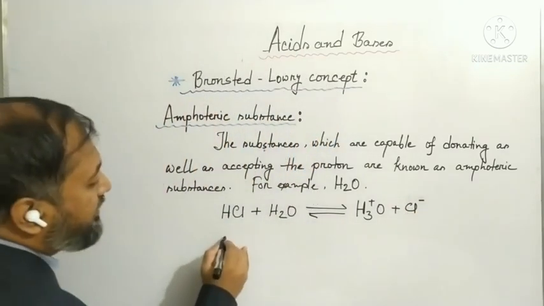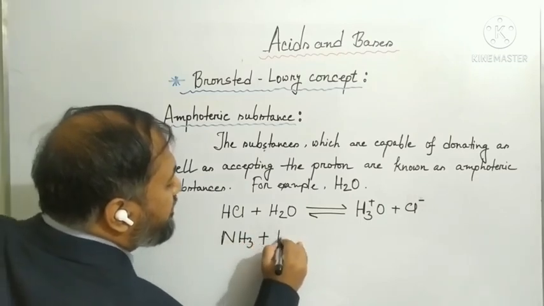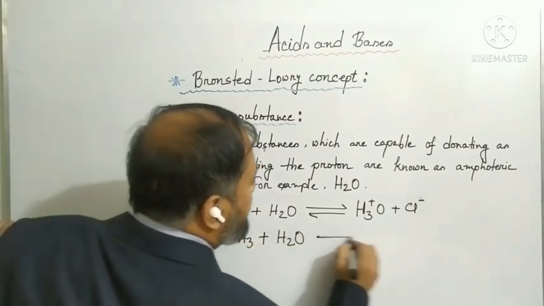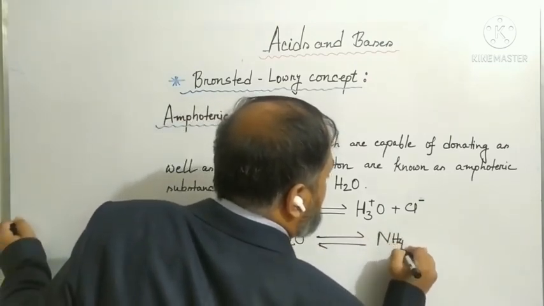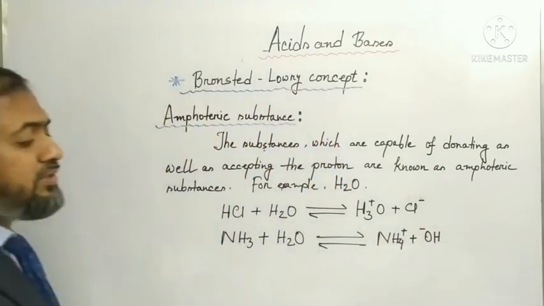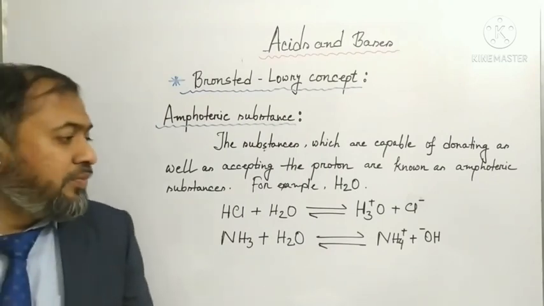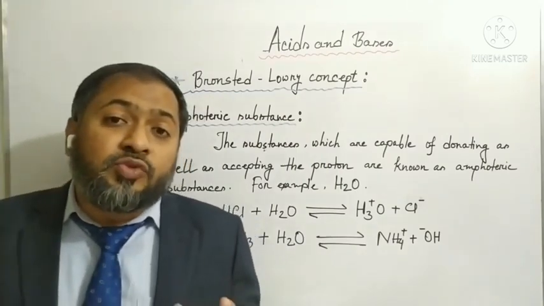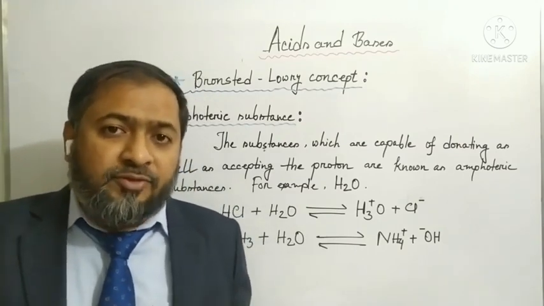On the other hand, when it reacts with ammonia, it donates proton. It donates proton. So observing these two reactions, we can say water molecule is an amphoteric substance.